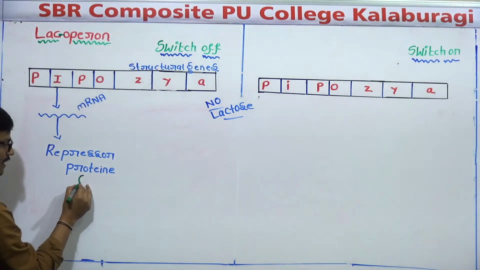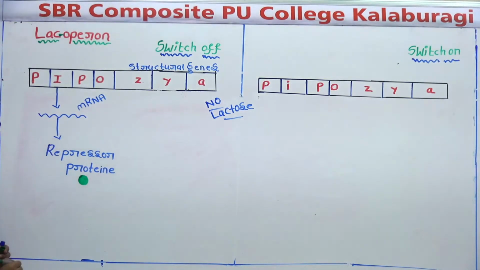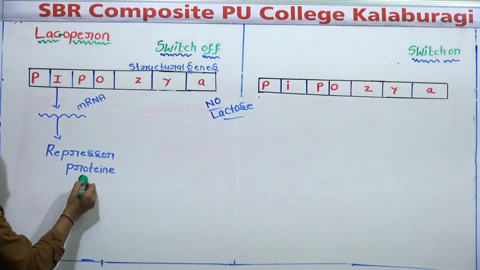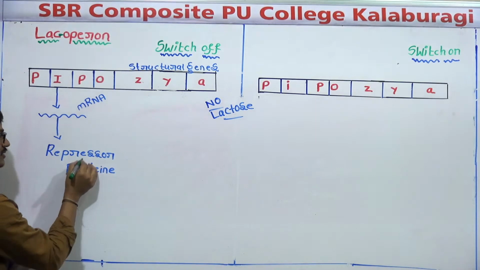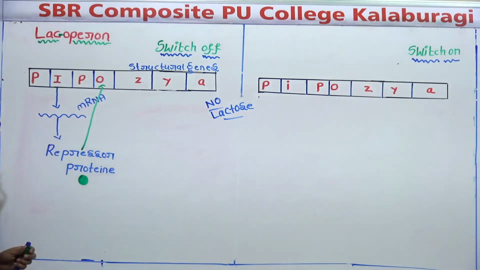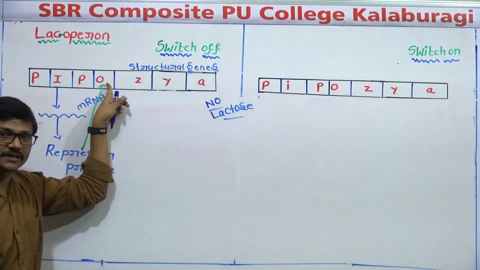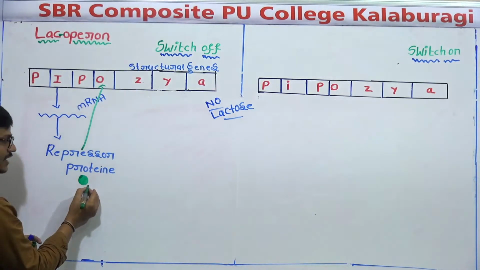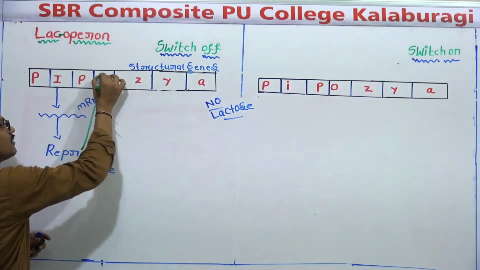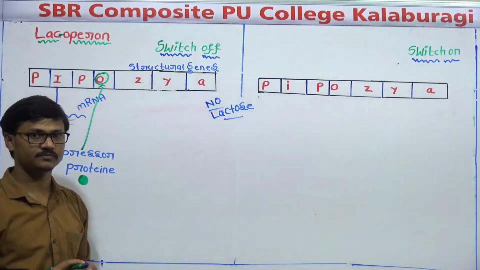Now what happens? This repressor protein binds to the operator. O stands for operator. So our repressor protein binds to the operator, which means this operator is now blocked.